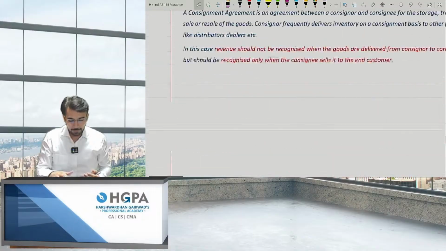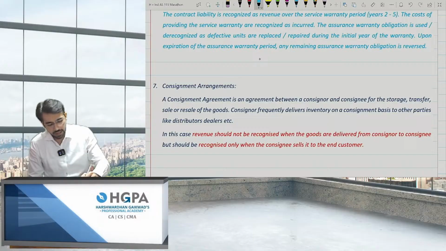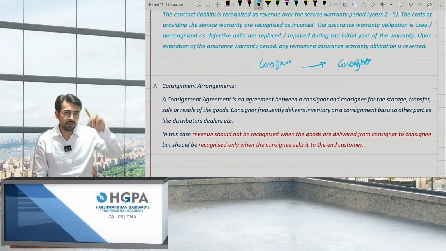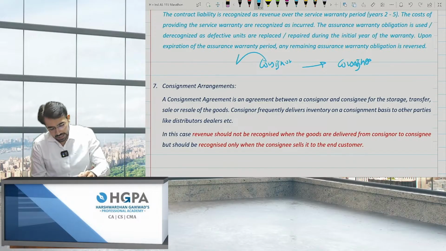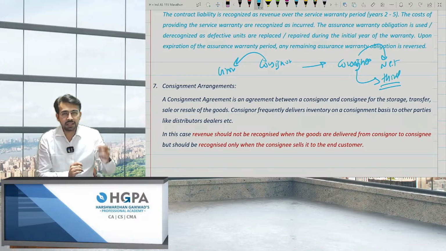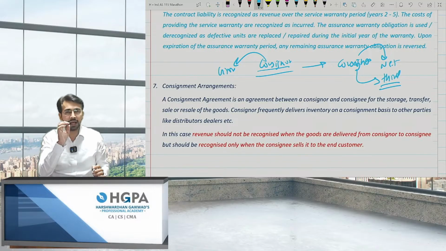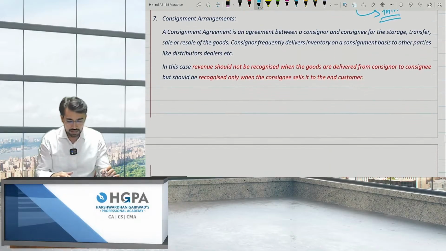Next, consignment. I hope you know what consignment is. There are two parties, consignor and consignee, just like a principal and agent. The consignor will book on a gross basis and the consignee will book on a net basis. But when to book? When the goods are sold by the consignee to a third party. Only then will the consignor be able to book the sale on a gross basis, and the consignee will take the commission on a net basis.